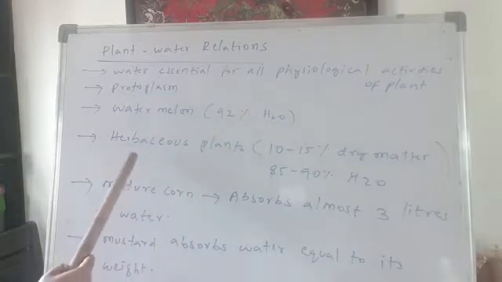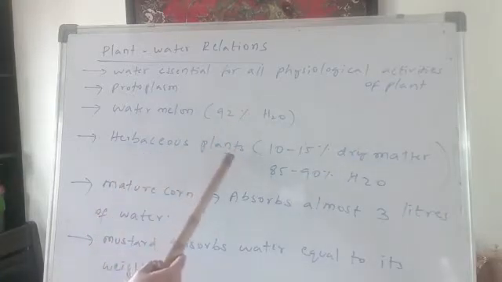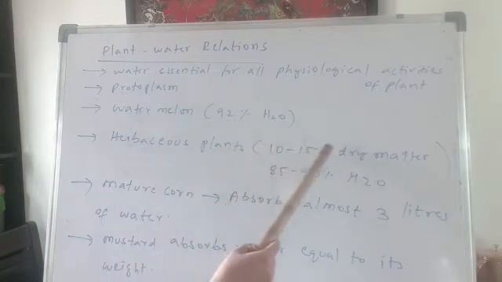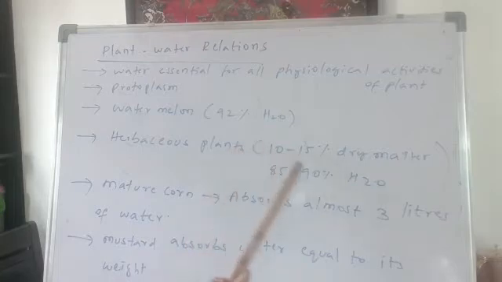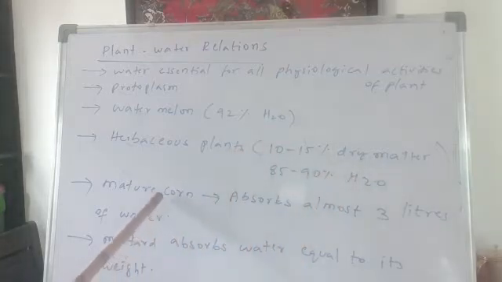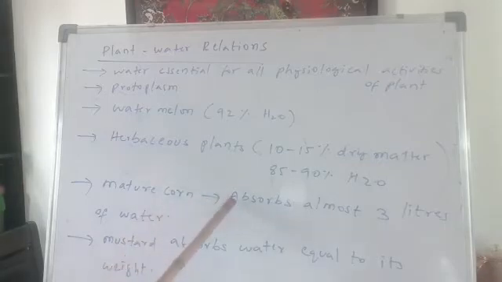Water. And herbaceous plants, 10 to 15% is dry matter, but 85 to 90% of the herbaceous plants is occupied by water. The mature corn plant absorbs almost 3 liters of water in a day.